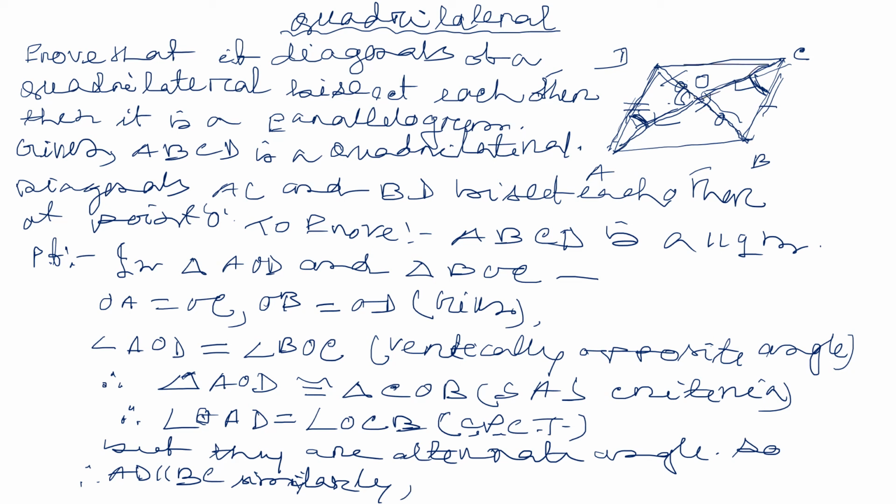from these two triangles we can prove AB parallel to CD. If we prove these two triangles congruent, then this angle will be equal to this angle, then these two lines will be parallel. AB parallel to CD. Since opposite sides are parallel, since this parallel to this we got and this parallel to this we got, therefore ABCD is a parallelogram. Hence proof.